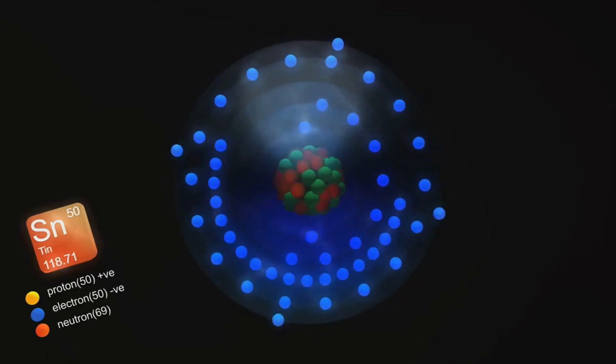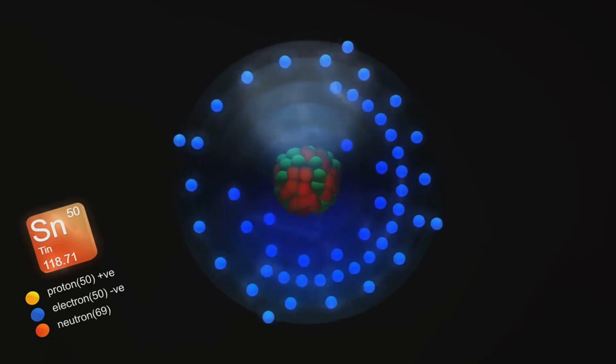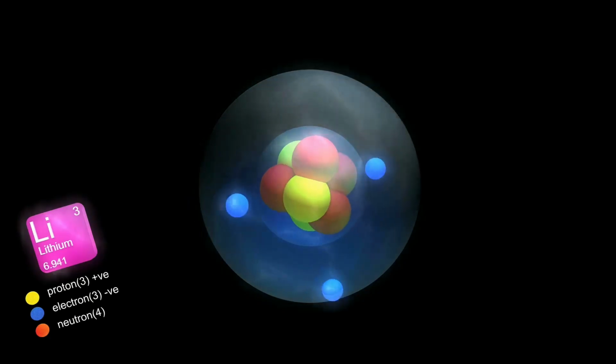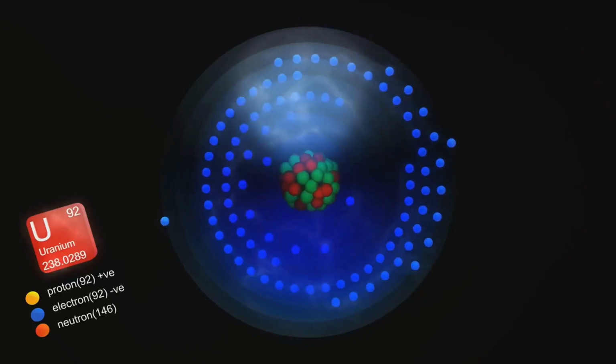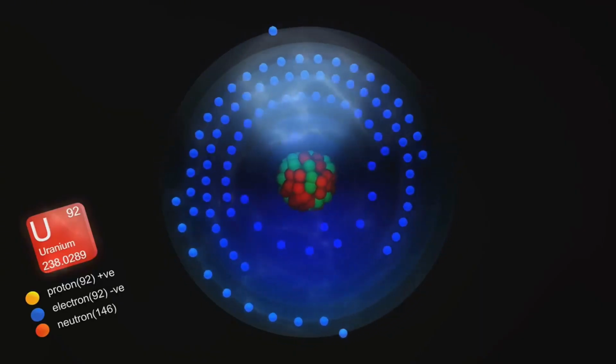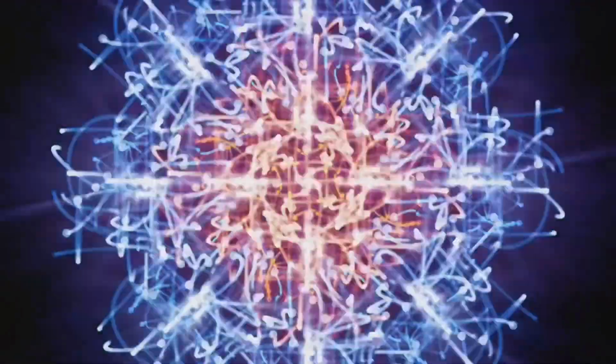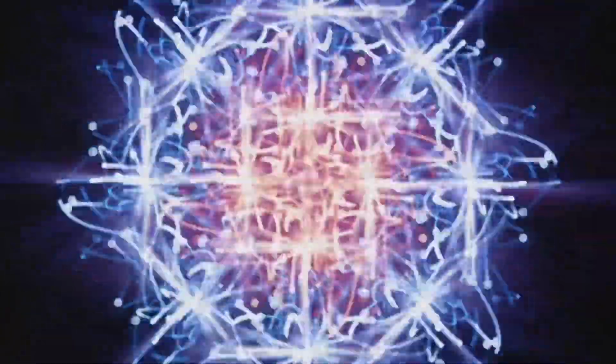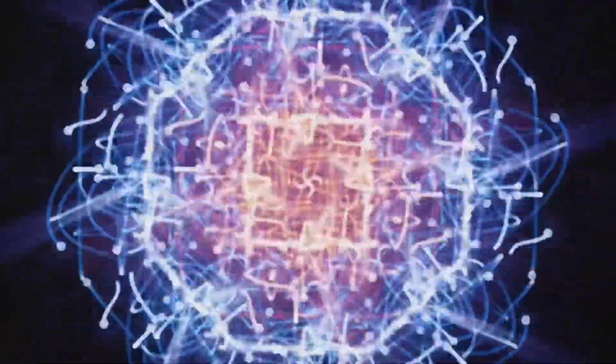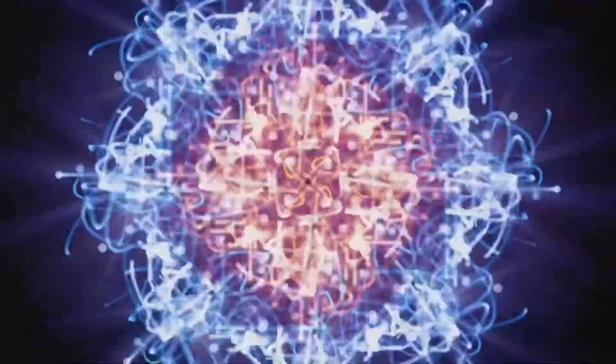But what's fascinating about these protons, neutrons, and electrons? Well, they're the ones that define the identity of an atom. The number of protons in an atom determines the atomic number, which in turn identifies the chemical element. For example, an atom with one proton is hydrogen, while an atom with two protons is helium. Neutrons and electrons also play a crucial role. Neutrons, similar in size to protons, contribute to the mass of an atom and can influence how an atom behaves. Electrons, although much smaller, orbit around the nucleus of the atom, defining the atom's size and participating in chemical reactions.